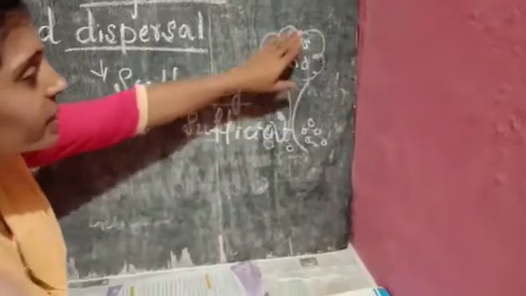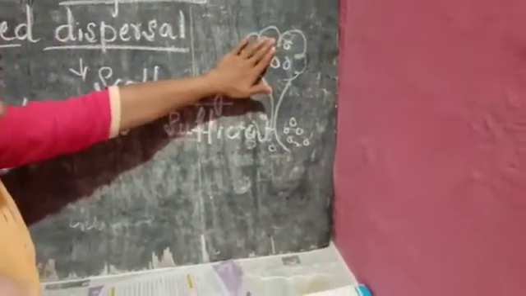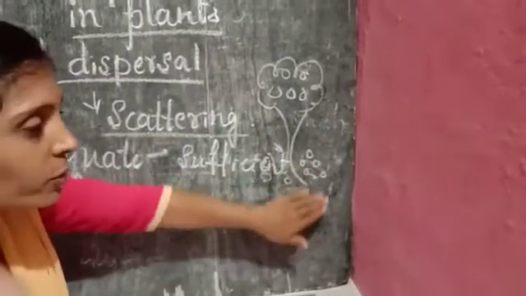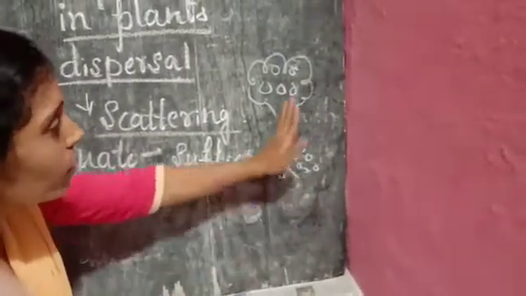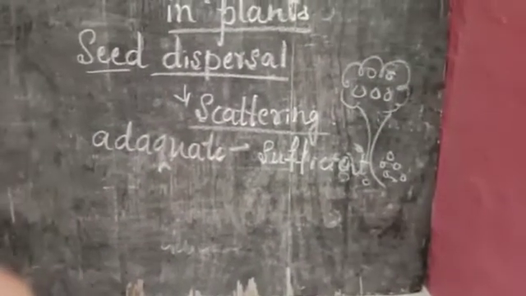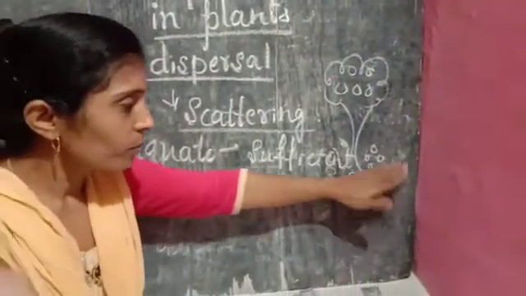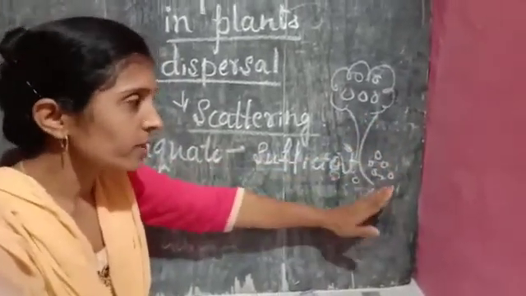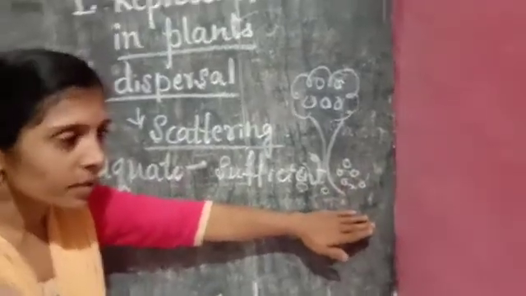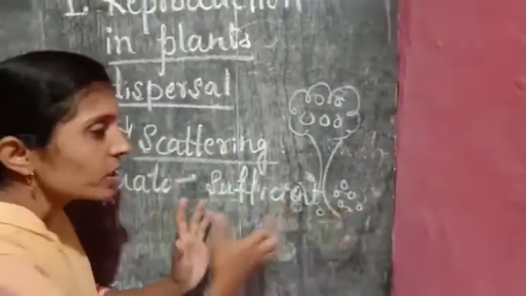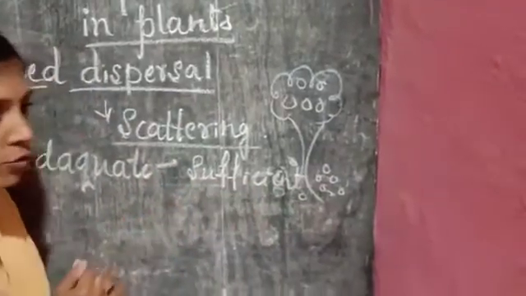Maybe the sunlight is being hidden by this big mother plant from reaching these seeds, and then they will not get a proper amount of water, since more and more water is needed for this tree. So these are all the problems faced by non-dispersal of seeds and falling of the seeds under the mother plant only. There will be a crowd, so they will not get sufficient nutrients from the soil also.